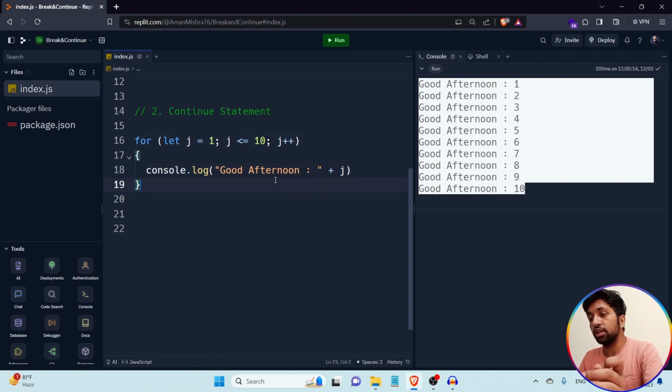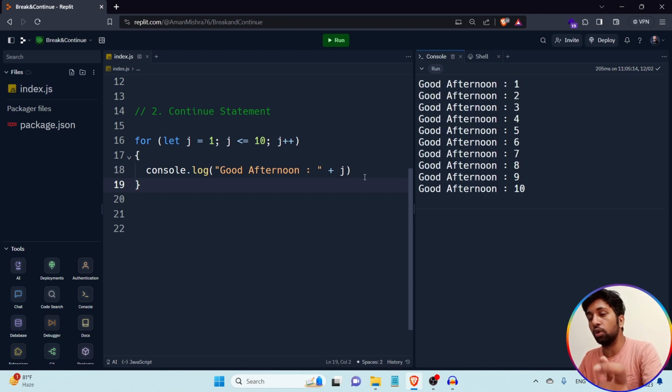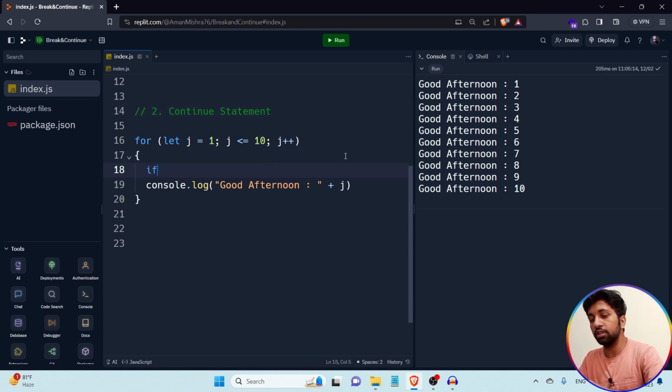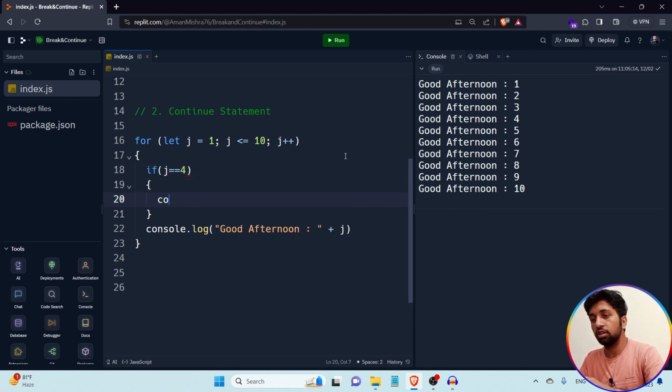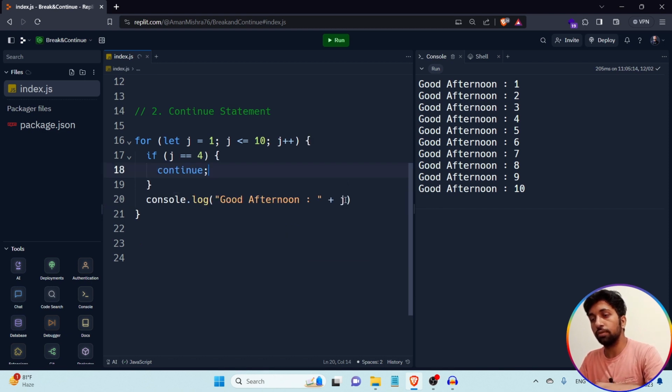If I hit the break statement at any moment of time, automatically I come outside the loop, we know that. But what is the use of the continue statement? Let's understand. Here I am simply writing if j is equal to 4, continue.